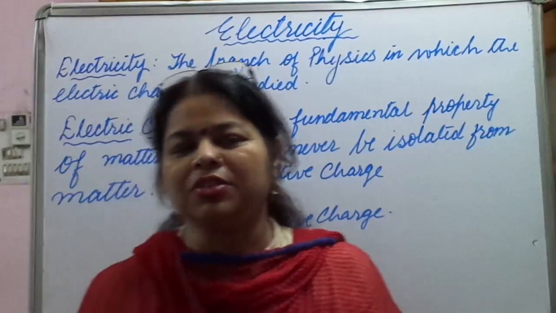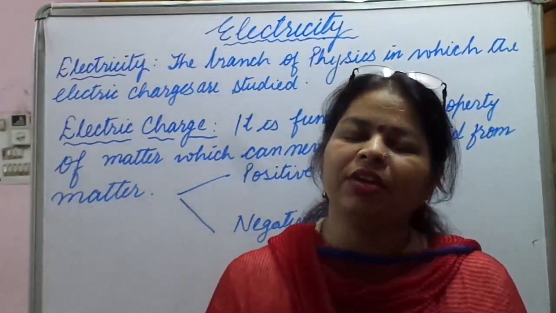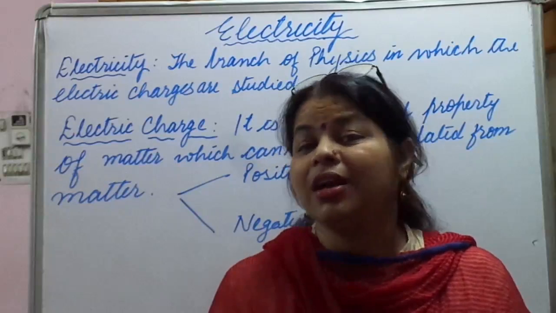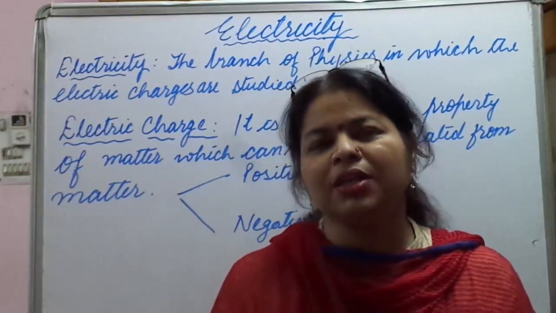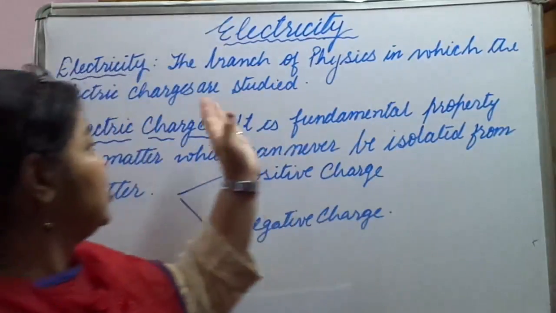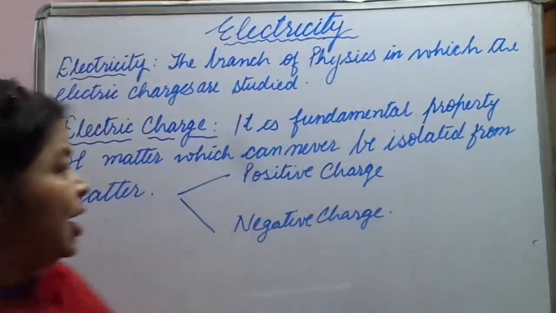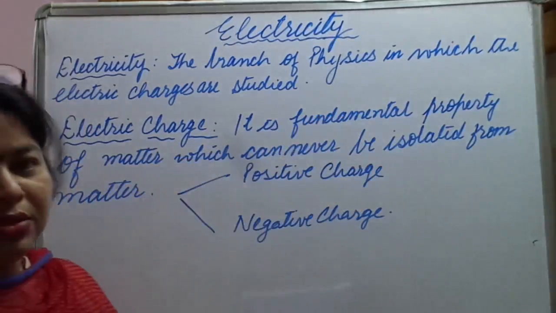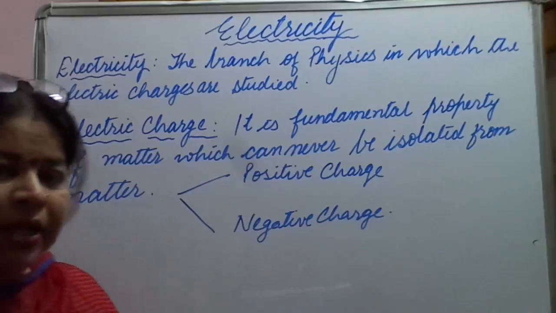How to define electricity? It is the branch of physics in which the electric charges are studied. So it's a branch of physics in which we study about the electric charges. This is called electricity. Now, what are electric charges? Electric charges are the fundamental property of matter which can never be isolated from the matter.